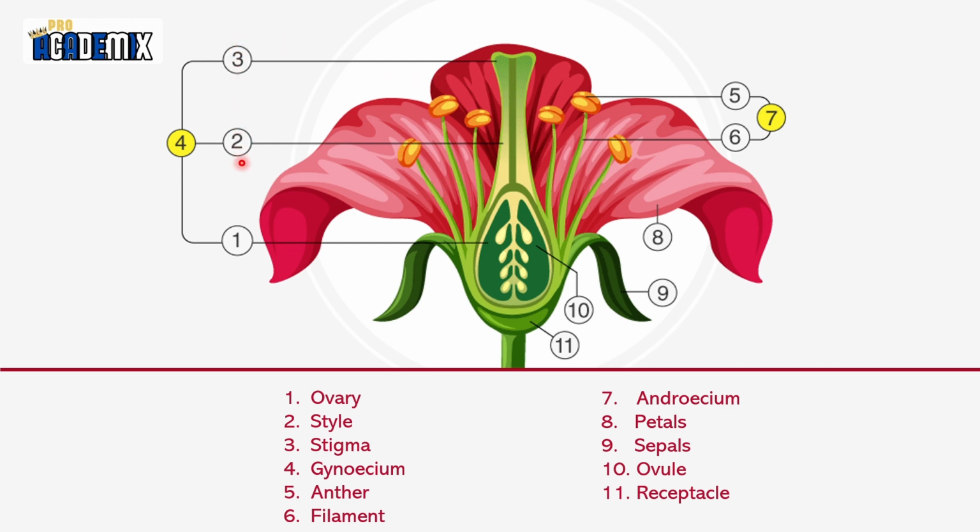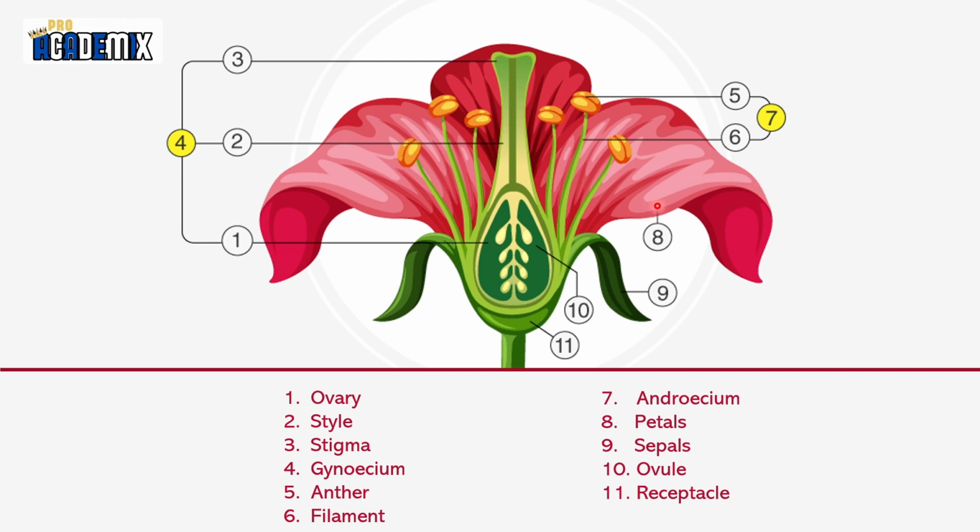And the combination of three, ovary, style, stigma, is gynoecium. And which is the anther? This is called the anther and this is the filament. And the combination of anther and filament is called androecium.